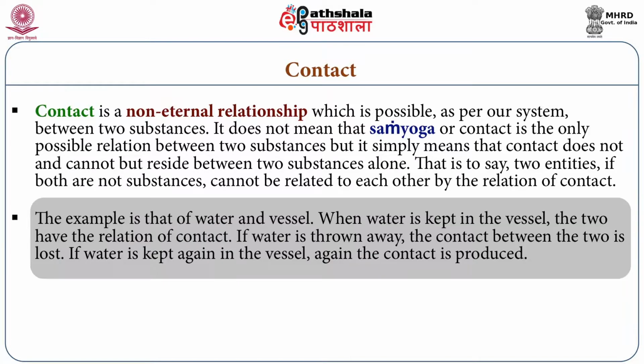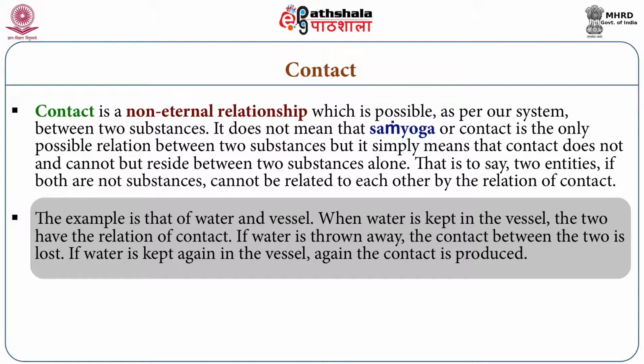Take the example we had taken earlier, a pot and water. Between pot and water there is a relation of contact, because water can exist without the pot, and pot can exist without water. So these two are not Ayuta Siddha, so there is no need of introducing a relation of inherence, but they can exist separately without being affected by one another.